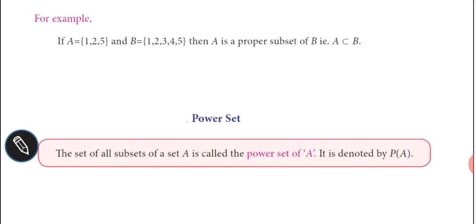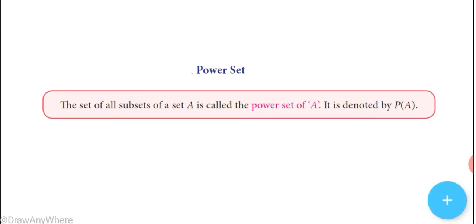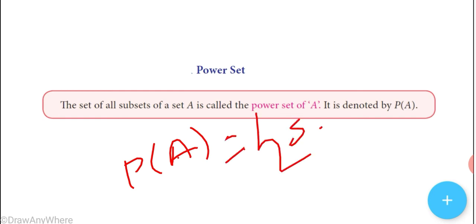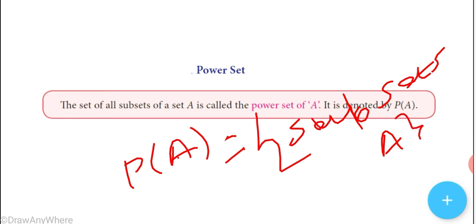So power set P of A equals the subsets of set A. To find the power set of set A, we have to find the subsets of capital A and enclose them within the brace.